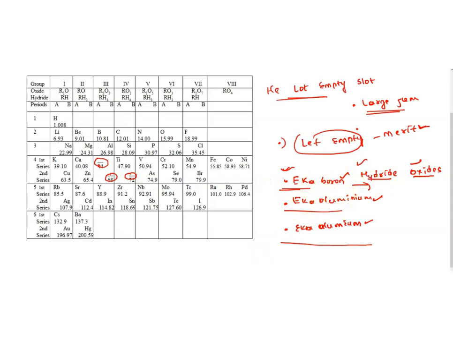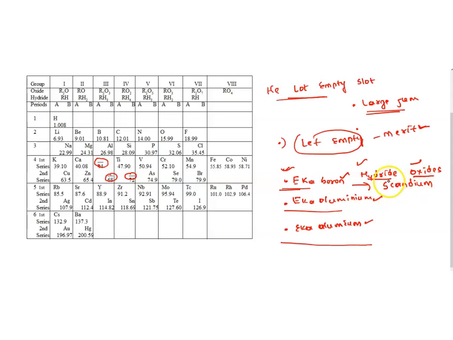In place of Eka boron, whatever properties he guessed, we found an element which has the same properties, called scandium. We found this element afterwards.